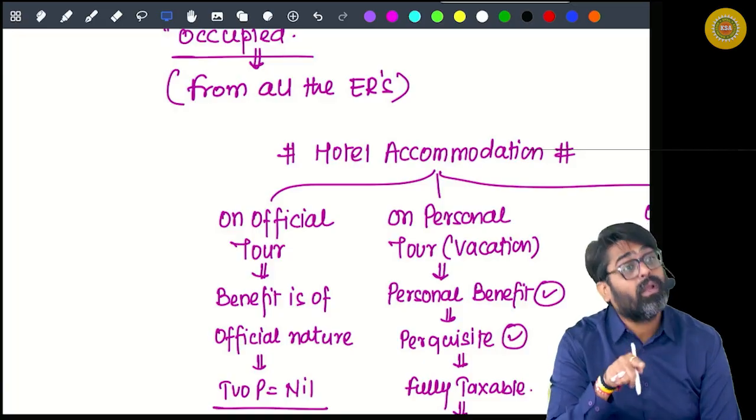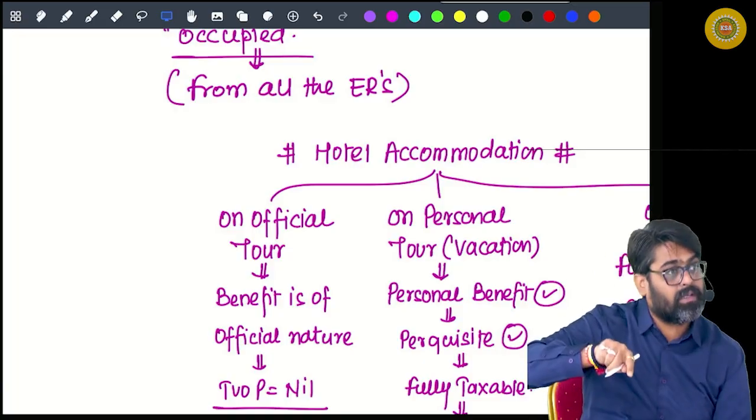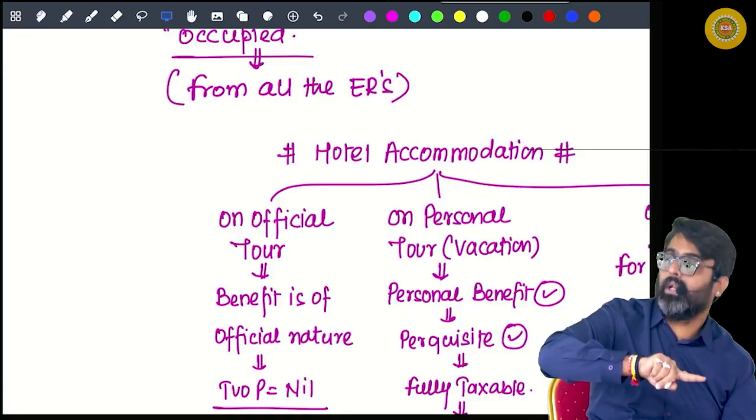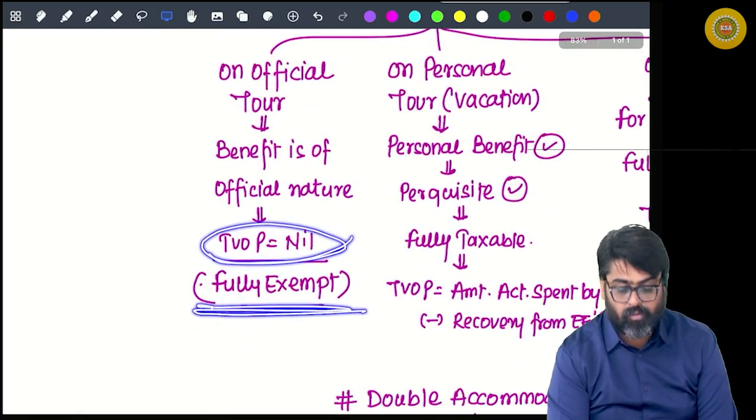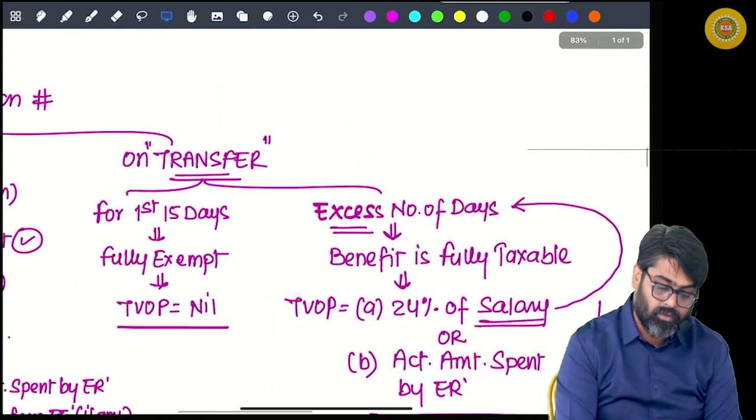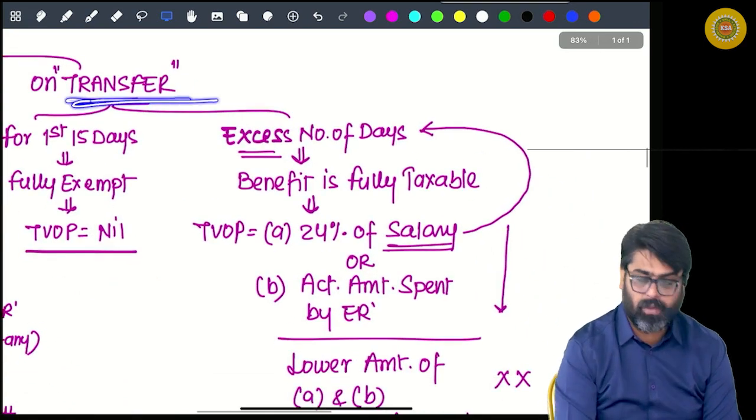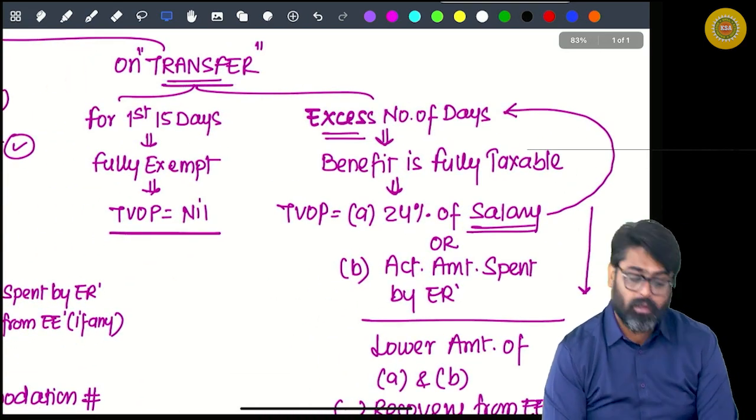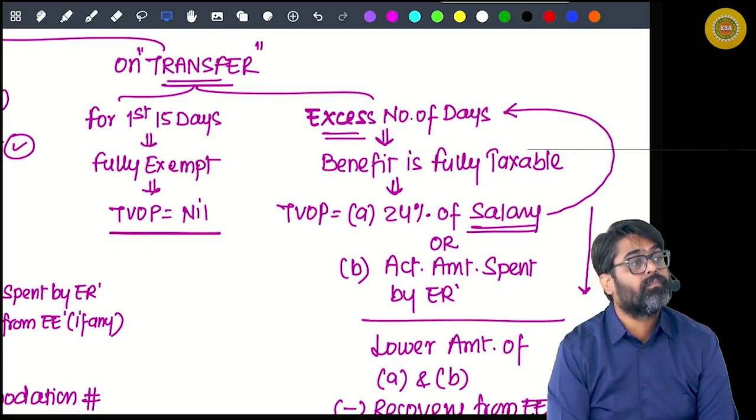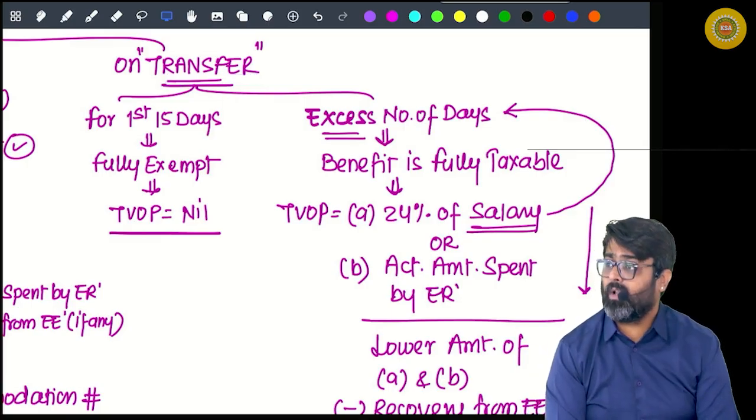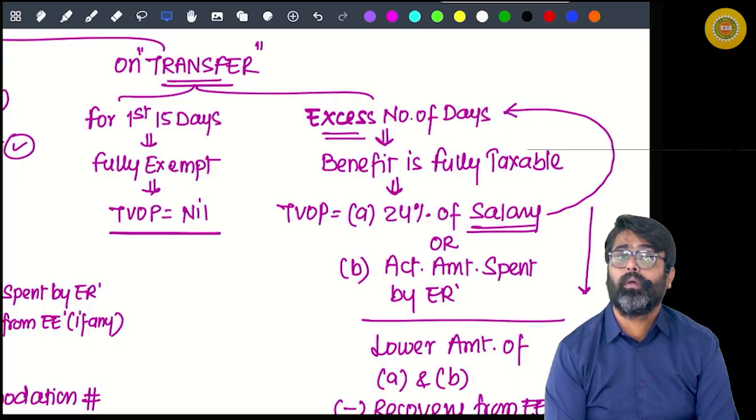Because that is not a benefit of personal nature, that is a benefit of official nature. So the taxable value here will be nil and it will be fully exempt. Now sometimes the employee is on transfer. So at the time of his transfer also, the employer can provide him accommodation.